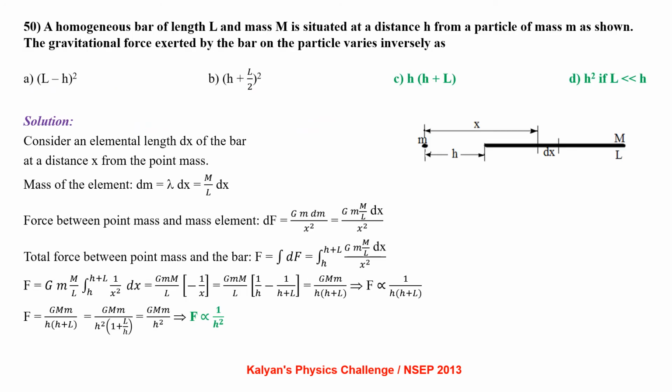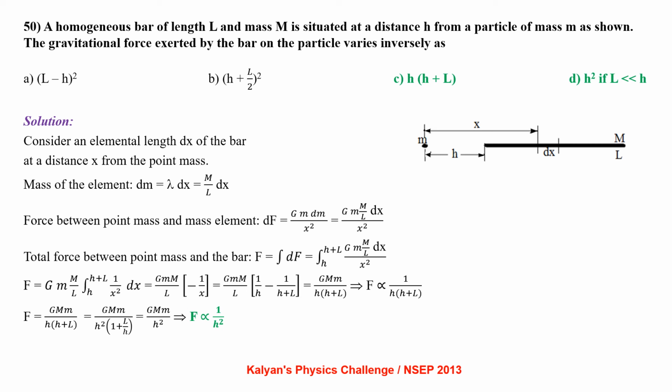A homogeneous bar of length L and mass M situated at a distance h from a particle of mass small m as shown. The gravitational force exerted by the bar on the particle varies inversely as what? Consider an elemental length dx of the bar at a distance x from the point mass. Mass of the element dm equals lambda dx, that is M by L dx. Force between point mass and elemental mass dF equals G times m dm by x square, that is G times m into M by L dx by x square.